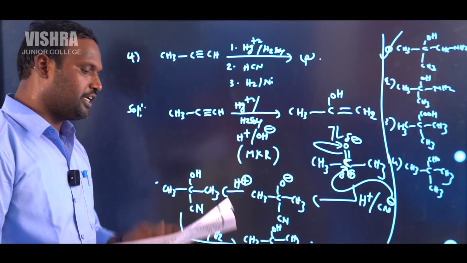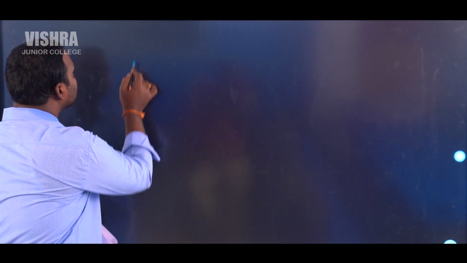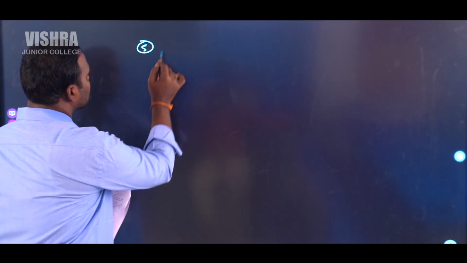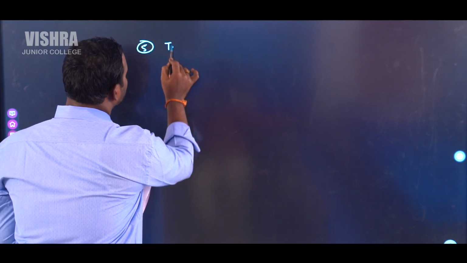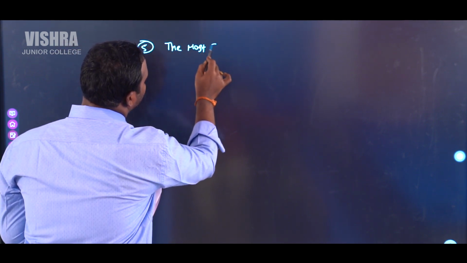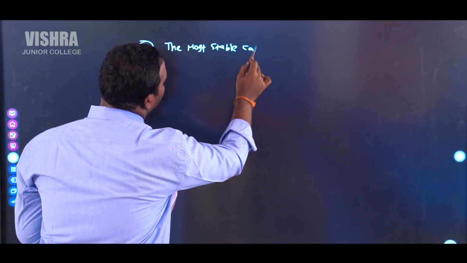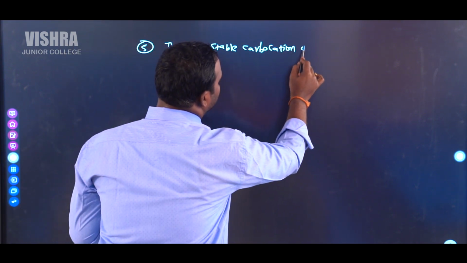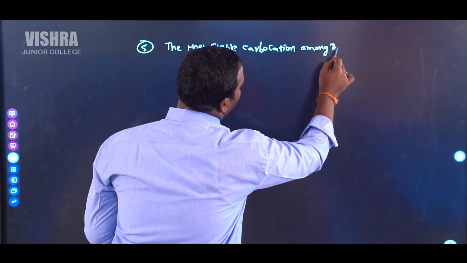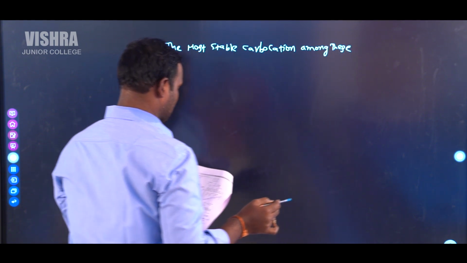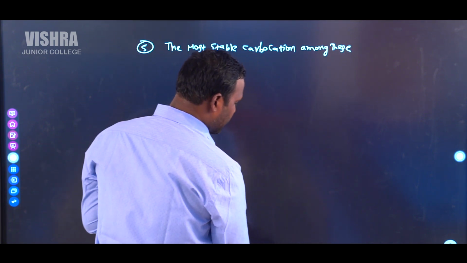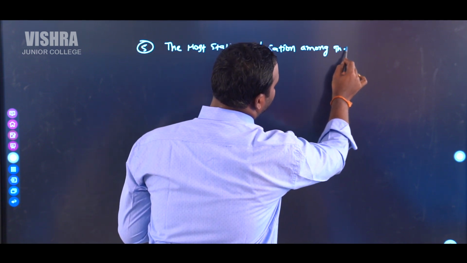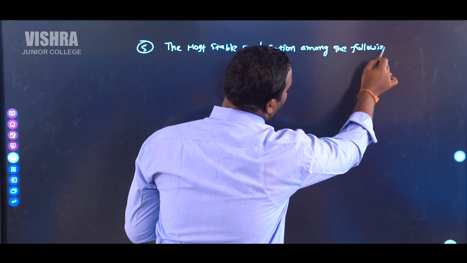Next, another memory based question is question number 5. The most stable carbocation among the following is.